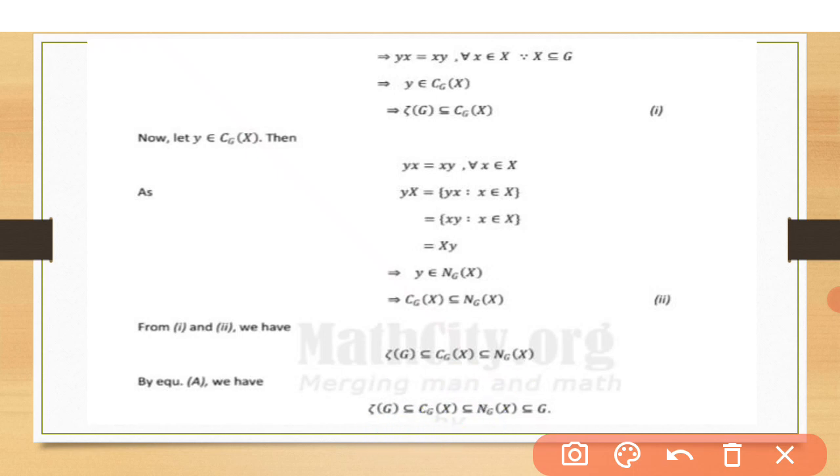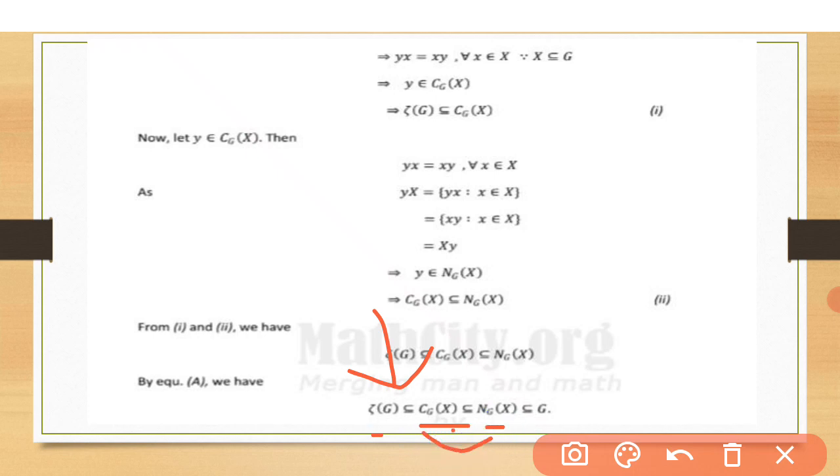The center of G, the elements which commute with every element of G, are contained in the centralizer of X in G, where we take elements from G and commute them with every element of X. These elements must be contained in this.